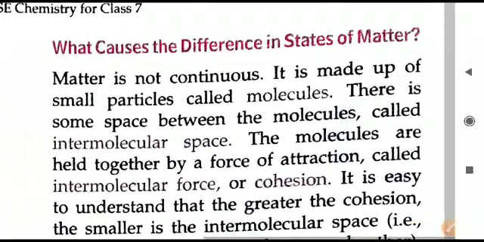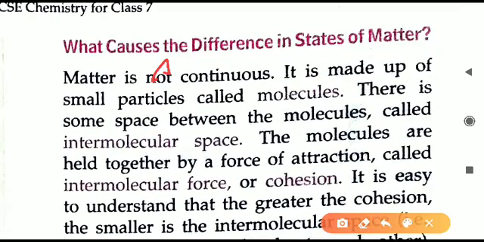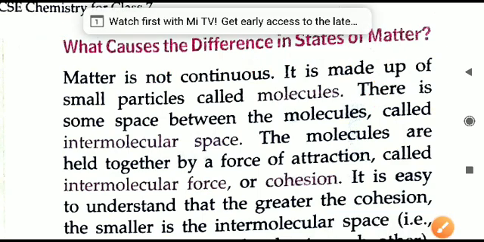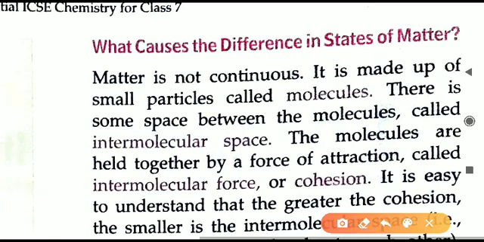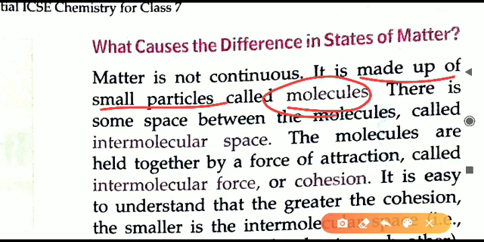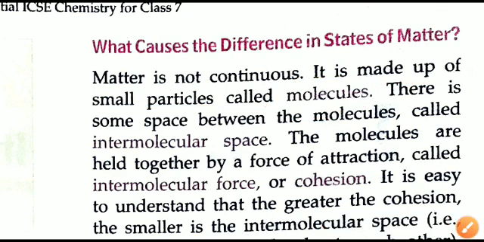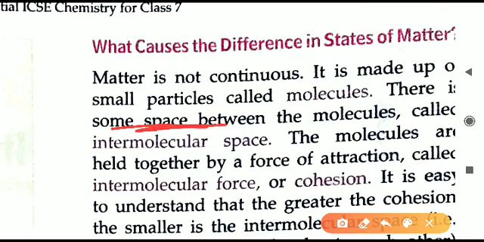So why are there three different states of matter, solid, liquid and gas? Why is there a difference in the state of matter? What is the reason? So the simple reason is given here. The matter is made up of small particles, and these particles are called molecules. All the matter around us is made up of small particles which are called molecules, and these molecules have some space between them. This space between the molecules present in the matter is called intermolecular space.